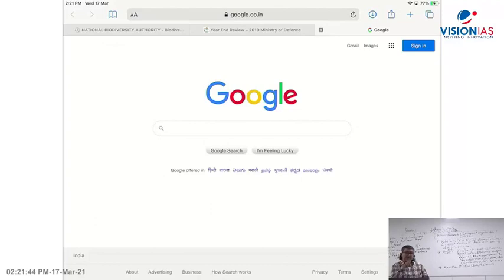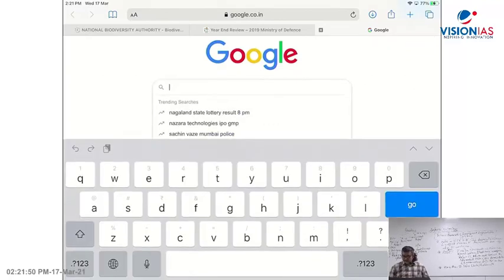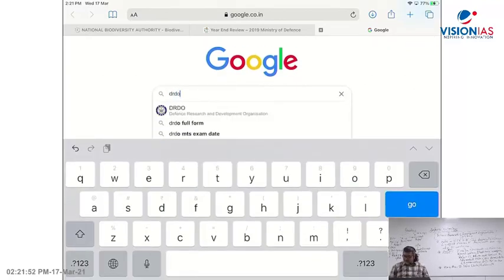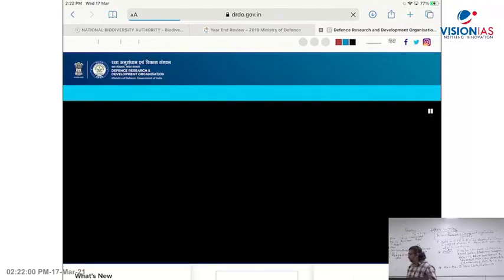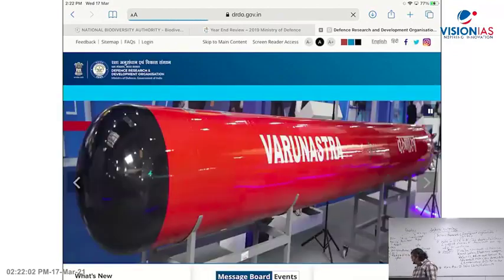I have done this for space science and technology. I have done this for nuclear technology. Now I'm doing it for the defense technology. So here, let's say the DRDO lab. I'm taking you to that part. Now see here, this is the home page. You will see it on your screen. I think it has come to your screen there.